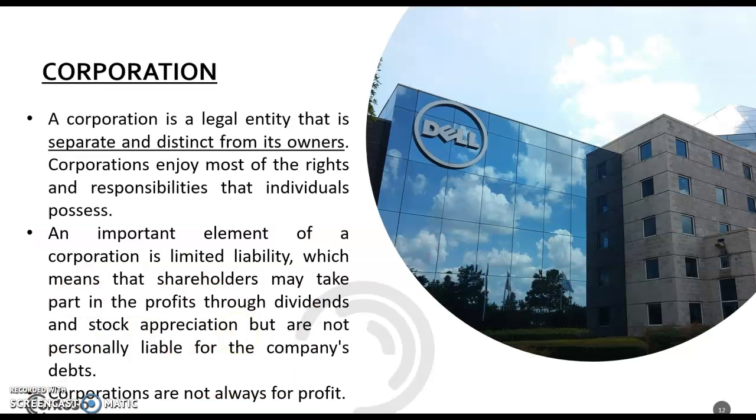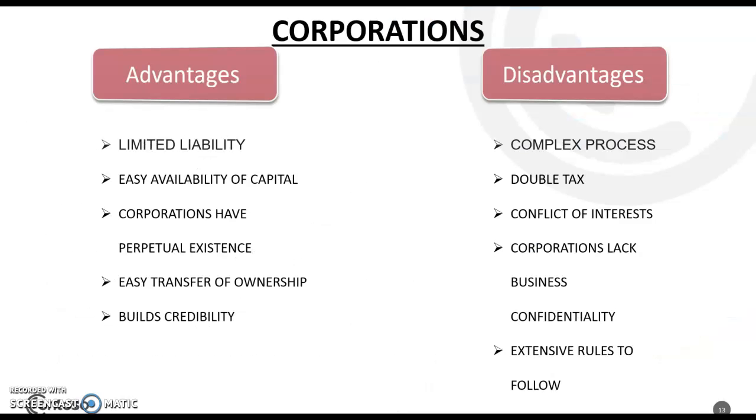The last one is corporation. A corporation is a legal entity that is separate and distinct from its owner. Corporations enjoy most of the rights and responsibilities that individuals possess. An important element of a corporation is limited liability, which means that shareholders may take part in its profit through dividends and stock appreciation, but are not personally liable for the company's debts. Corporations are not always for profit.